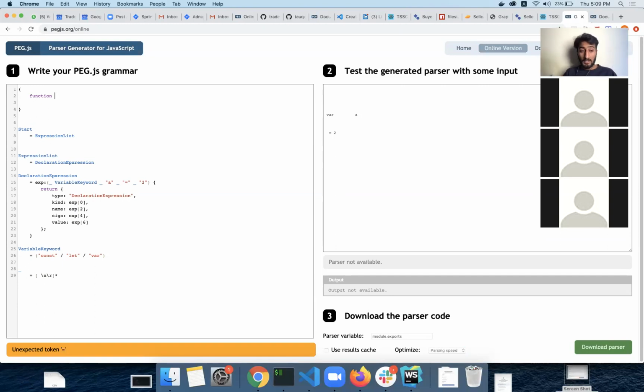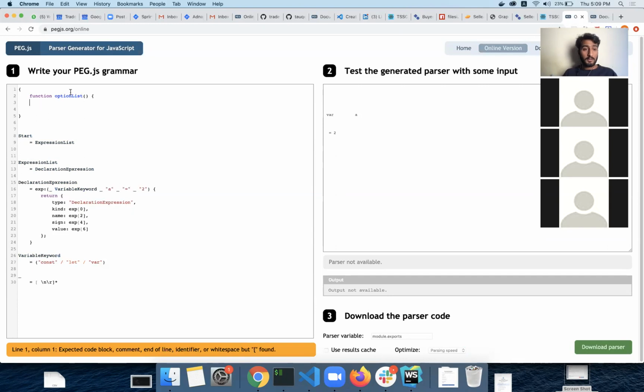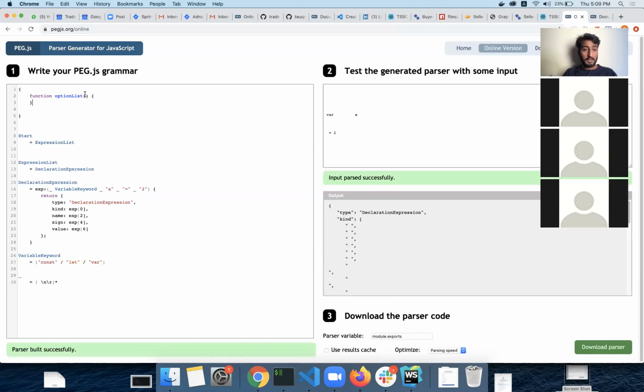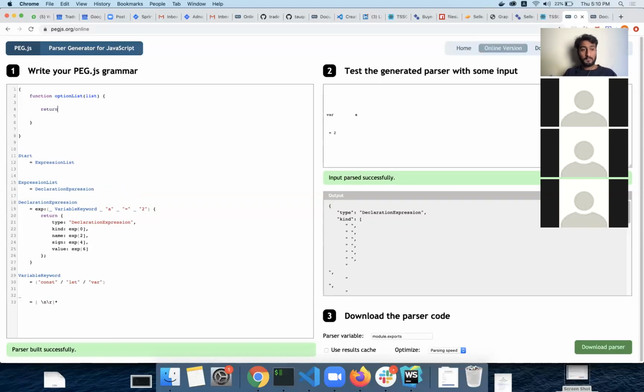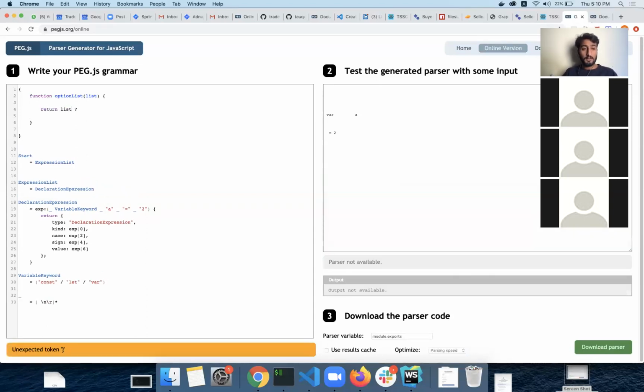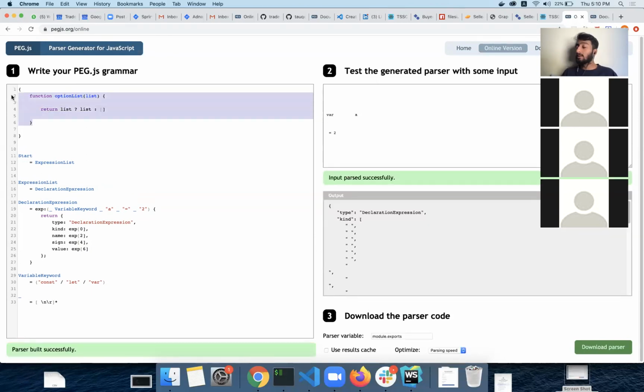So let's say I'll call it, what do I call it, list, or optional list, for example. Let's say it accepts some expression or maybe a list, and I'll check: if there is a list, return the list, otherwise return this. So we can use this kind of thing to build our nodes.